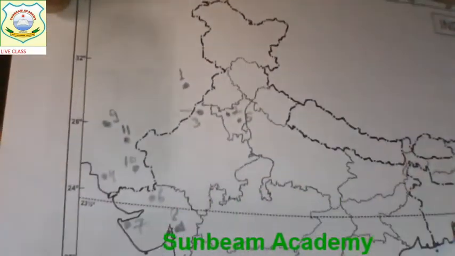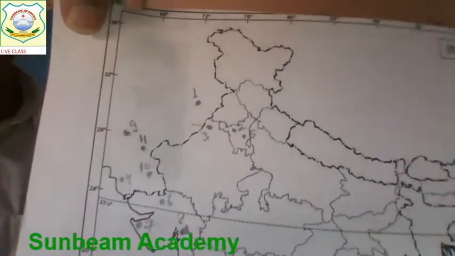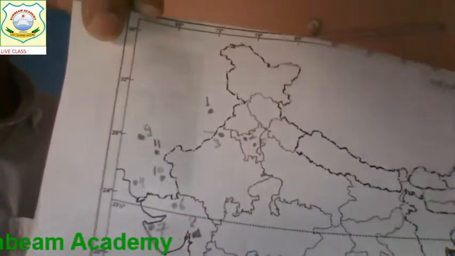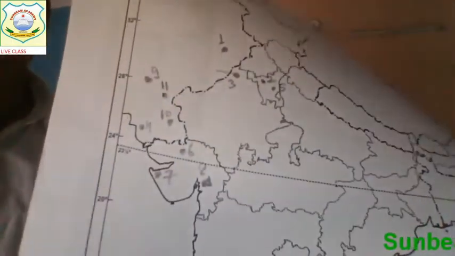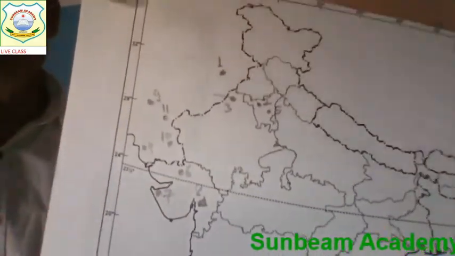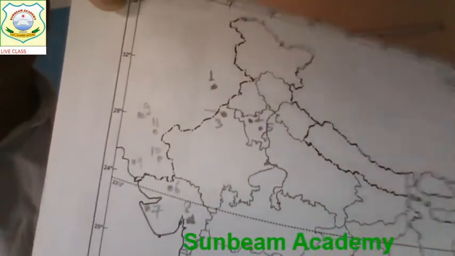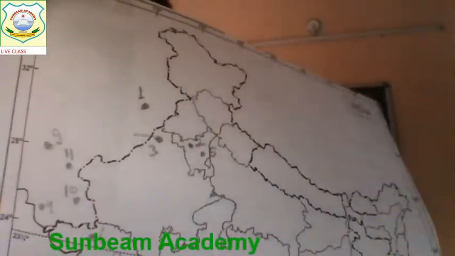Anybody? Kalibangan. Point 4. That is extreme where? Extreme west. Point 4. Recently, a surgical strike happened there. Balakot.